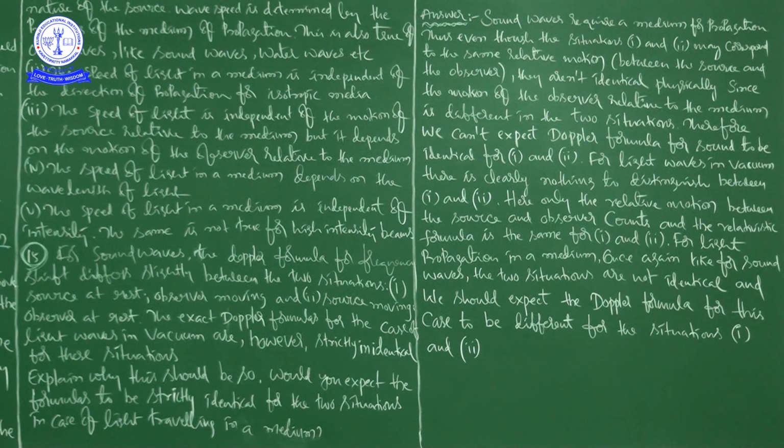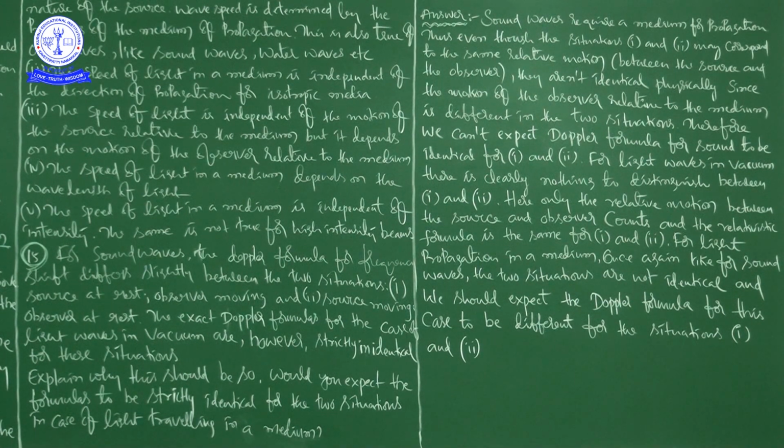For light propagation in a medium, once again like for sound waves, the two situations are not identical, and we should expect the Doppler formula to be different for situations 1 and 2. So this is all about two problems.